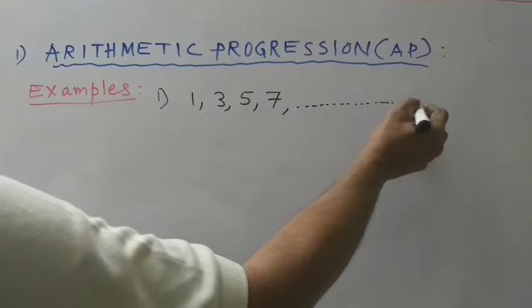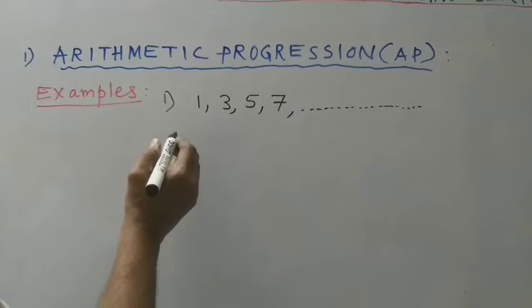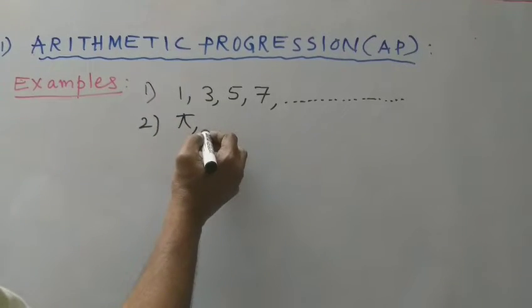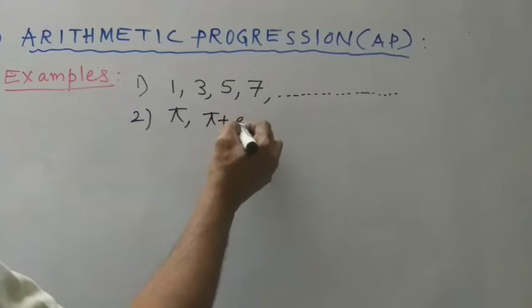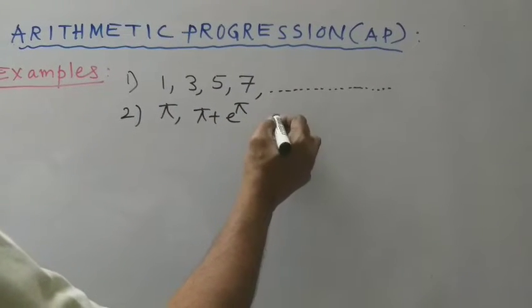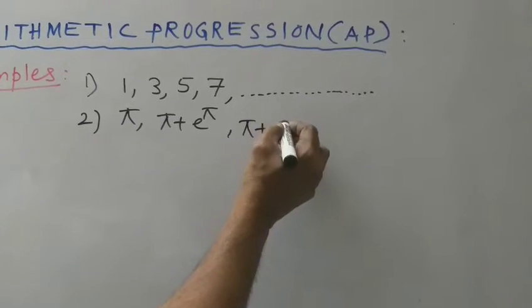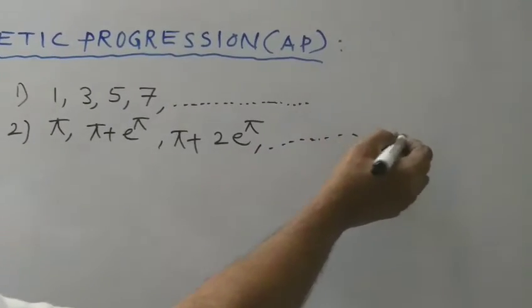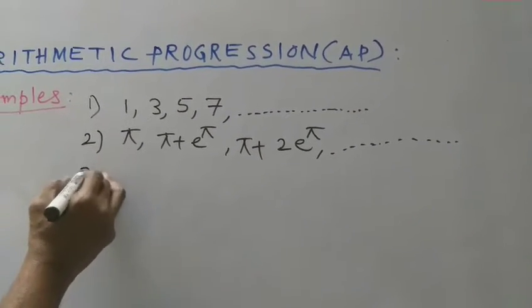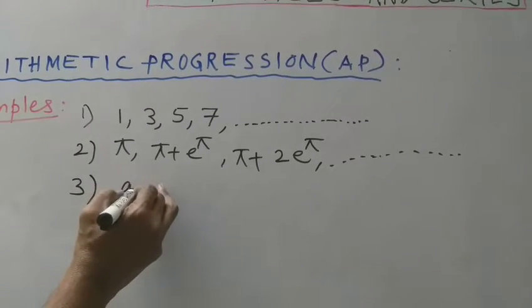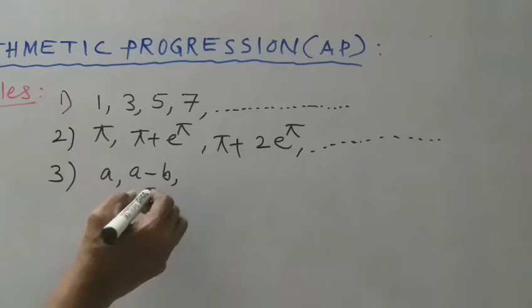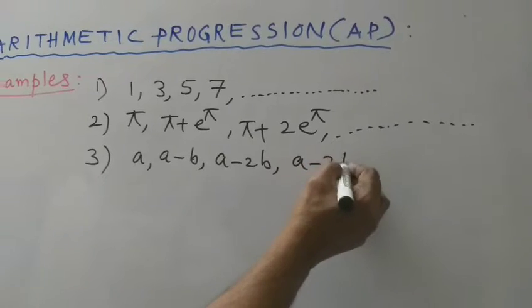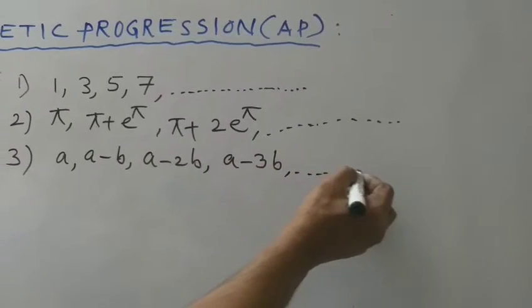The second one is pi, pi plus e to the power of pi, pi plus 2 e to the power of pi, and so on. The third one is a, a minus b, a minus 2b, a minus 3b, and so on.